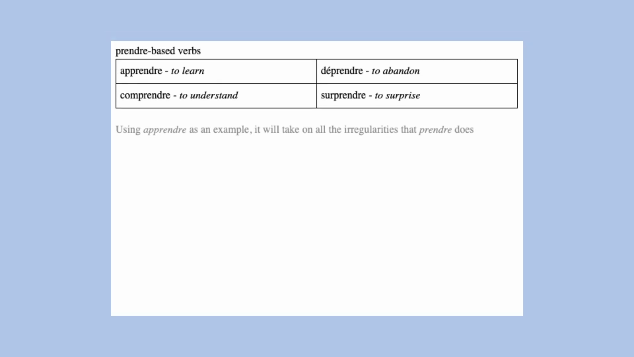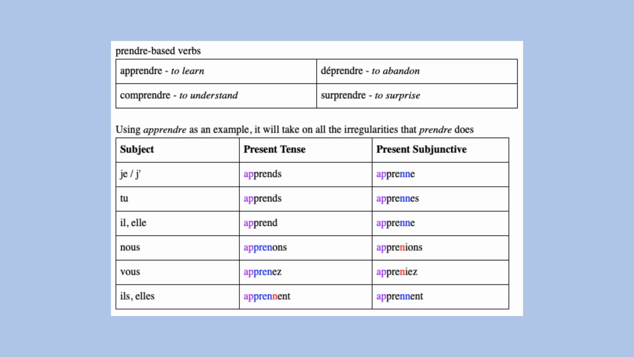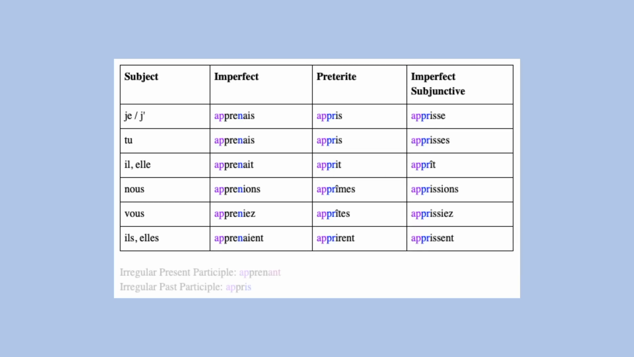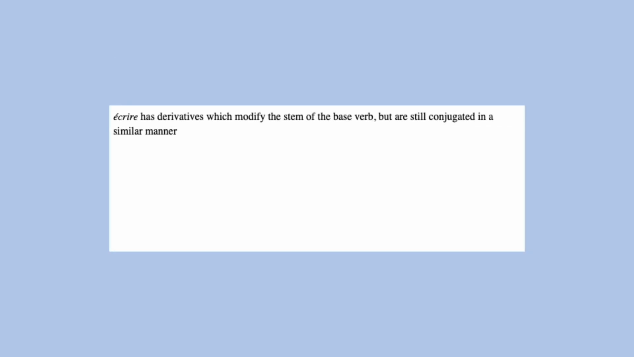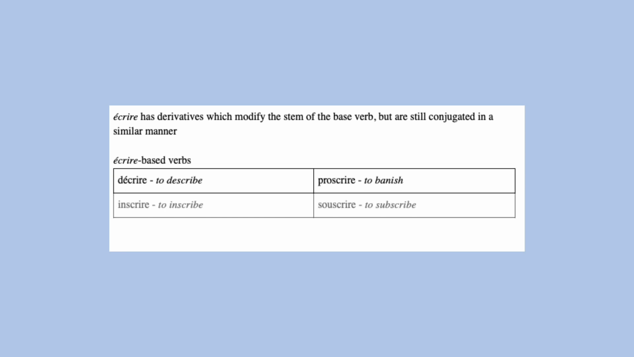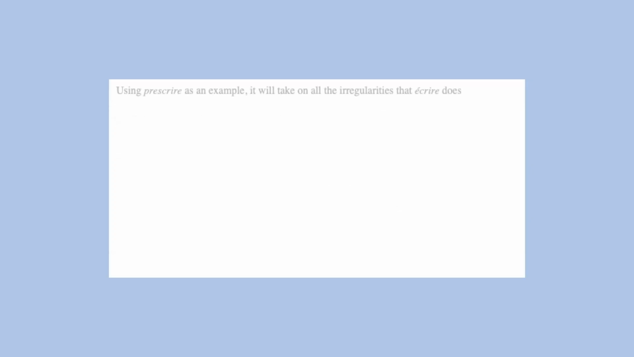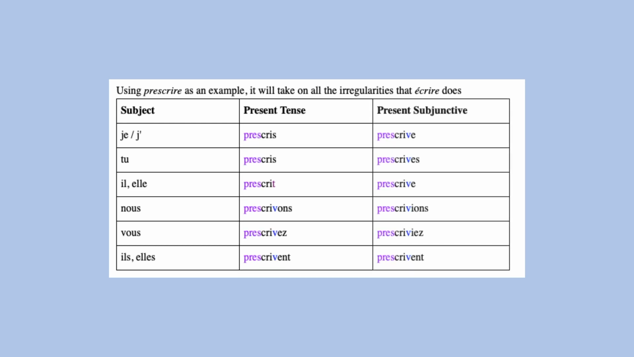Prendre-based verbs. So using prendre as an example, it will take on all the irregularities that prendre does. Écrire, like recevoir, has derivatives which modify the stem of the base verb, but their endings are still conjugated in the same manner. So the verb prescrire will take on the same irregularities that écrire does.